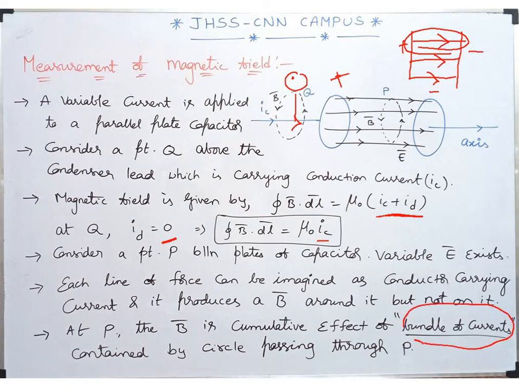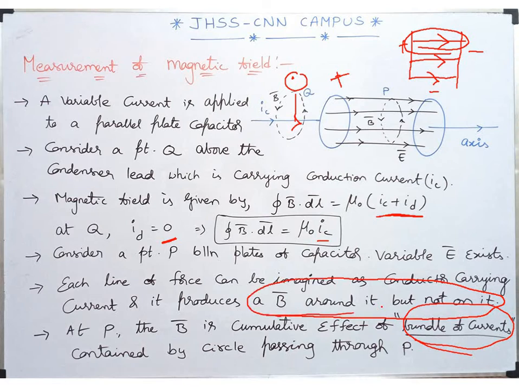I am using the word bundle of currents. Do you understand? A bundle of, a set of, contained by a circle passing through point P. So here I have drawn. Whatever circle is passing through the point P, all these current carrying conductors will produce a magnetic field at that point P. But note that it produces magnetic field around it but not on it, which you have already seen.